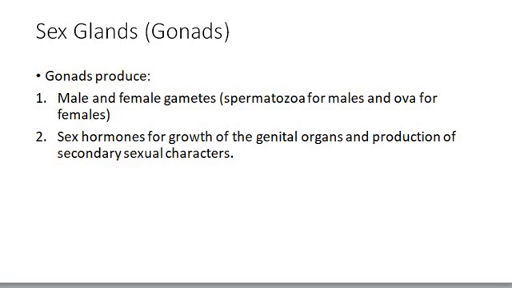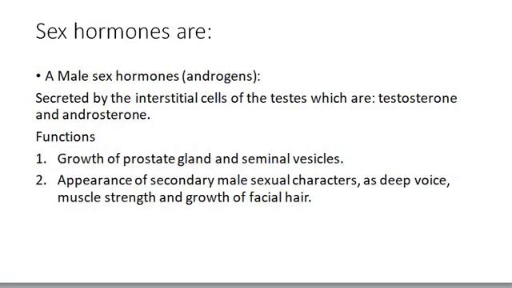The last gland we're talking about is the sex gland, which is called the gonad gland, which produces male and female gametes, called spermatozoa for male and ova for female. It's important for the appearance of secondary sex characters for either male or female. Male sex hormones are androgens, like testosterone and androsterone. They're important for growth of the prostate gland and seminal vesicles and appearance of the secondary sex characters for male.